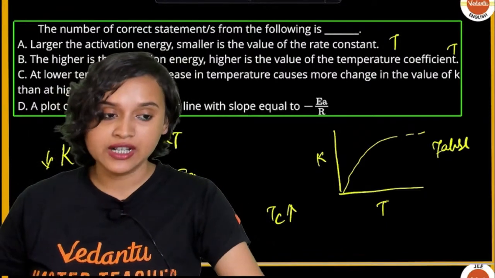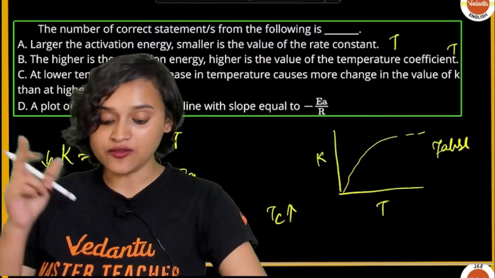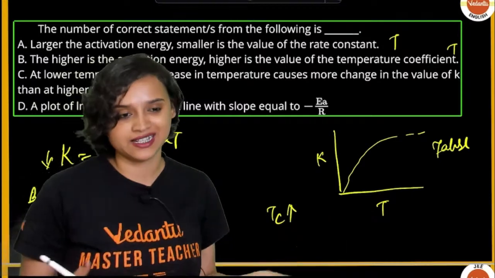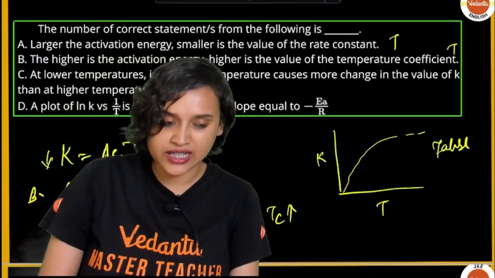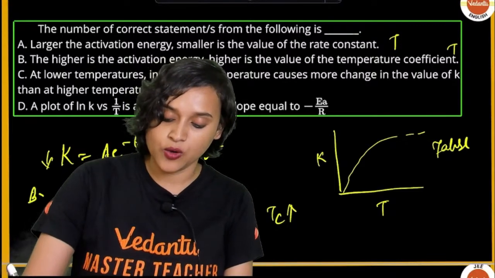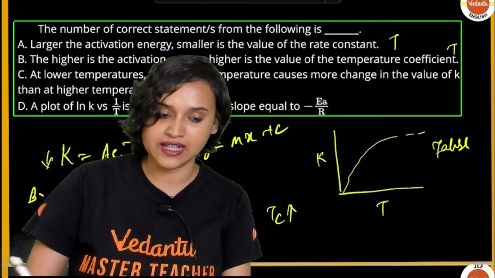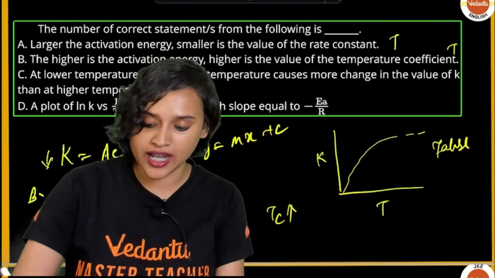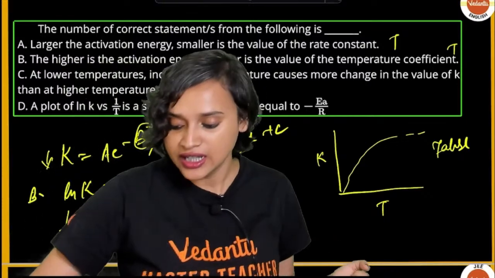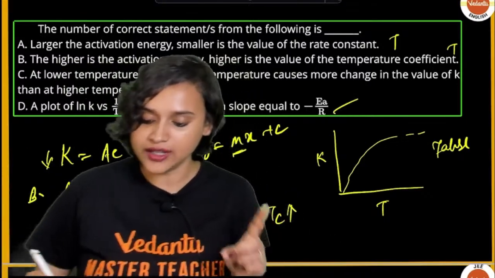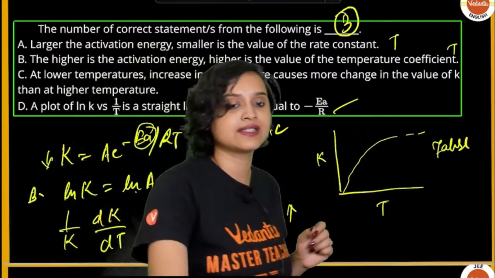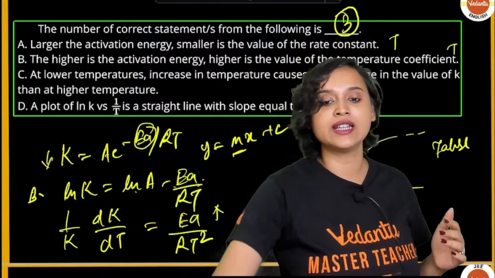Fourthly, a plot of ln K versus 1 by T is a straight line with slope equal to minus EA by R. Obviously, ln K is equal to ln A minus EA by RT. If you correlate with y is equal to mx plus c, then m is equal to minus EA by R, isn't it? So yes, option D is also correct. That means only option C is false. The number of correct statements here is 3. That is the correct answer.